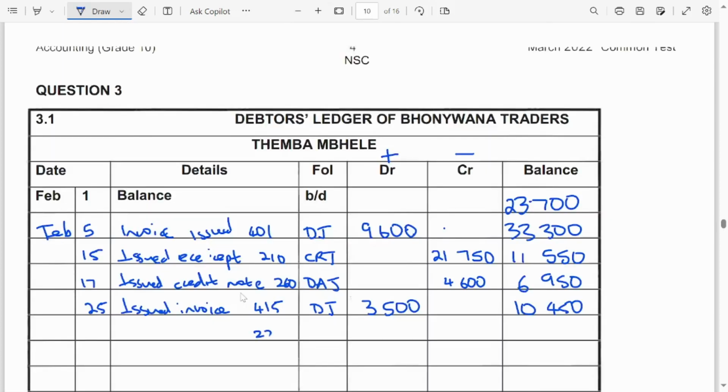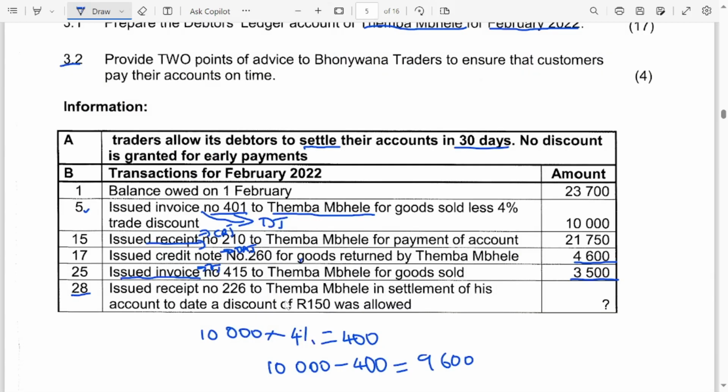So it's day 28, issued receipt 226. So we issued a receipt, receipt number 226 to Thembambele, meaning that Thembambele was paying us in settlement of his account to date, a discount of 150 was allowed.